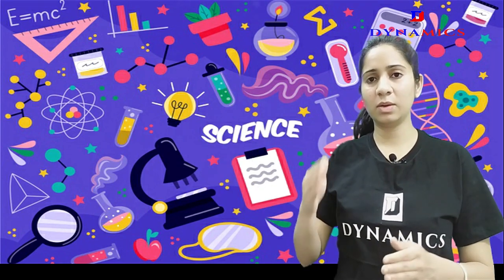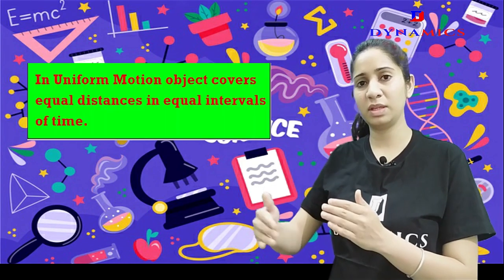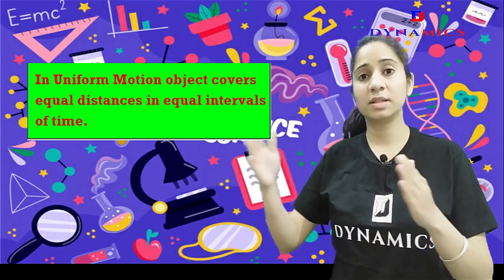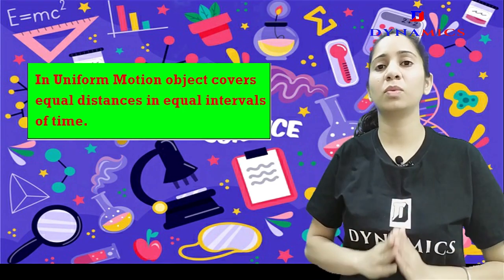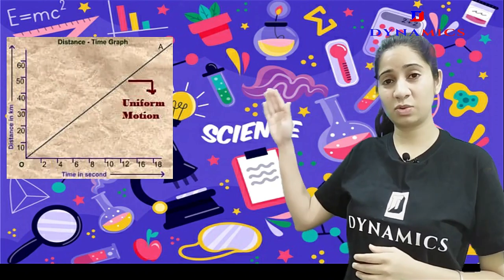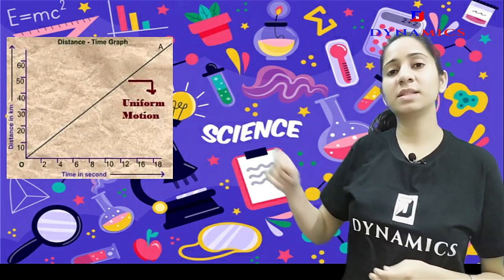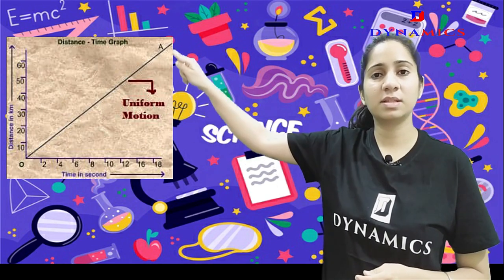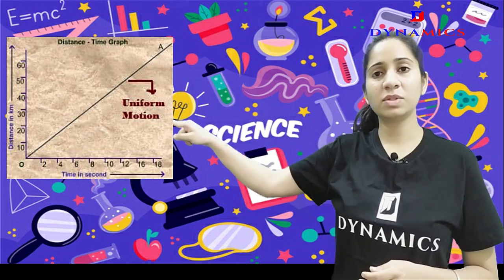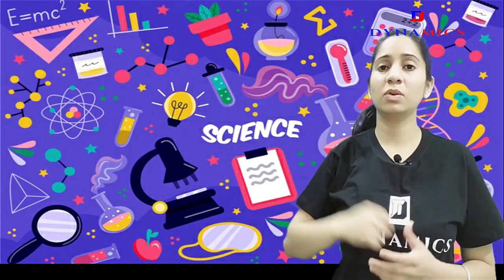So in equal intervals of time, the person is covering equal distance. This is our uniform motion. The graph of uniform motion will be a straight line graph. As the time increases, the distance also increases by the same amount. So this is uniform motion.